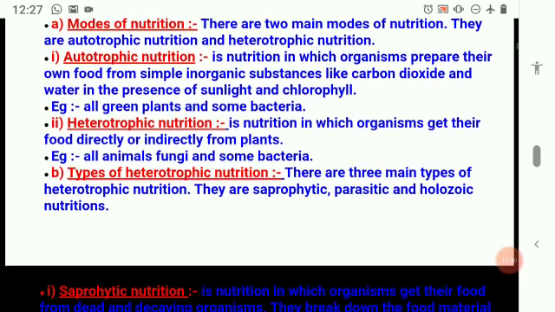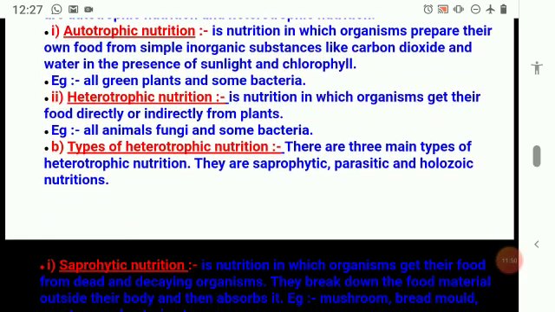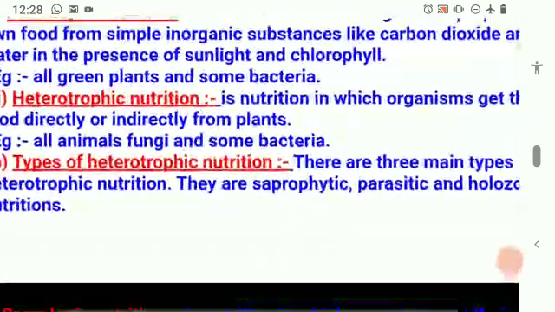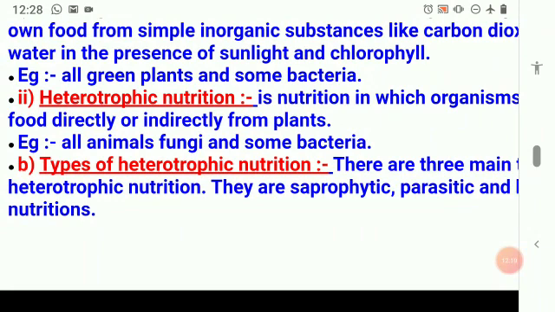Autotrophic is nothing but in which organisms prepare their own food from simple inorganic substances like carbon dioxide and water in the presence of sunlight and chlorophyll. So from inorganic substances, which are those inorganic substances? Carbon dioxide and water, and then in the presence of sunlight and chlorophyll. What are they going to prepare? They're preparing organic molecules. From inorganic molecules, they prepare organic molecules with the help of sunlight and chlorophyll. So what are the examples? Green plants and some bacteria. Not all the bacteria, only some bacteria.